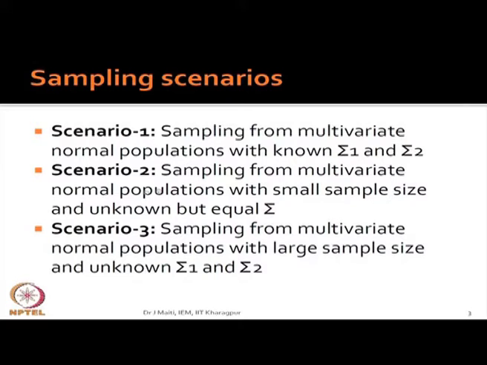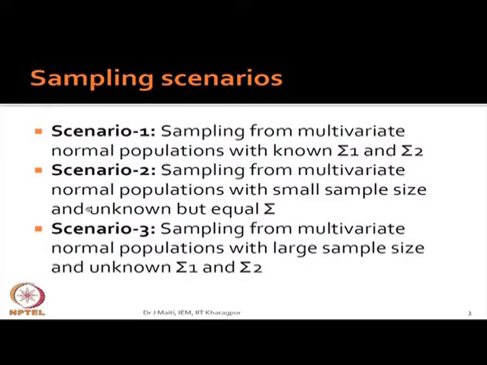So, scenario 1, scenario 2 and scenario 3. The first one is sampling from a multivariate normal population with known sigma 1, sigma 2. The second is sampling from a multivariate normal population with small sample size, not unequal, unknown but equal sigma. And the third is sampling from a multivariate normal population with a large sample size and unknown sigma 1 and sigma 2. We will discuss the second one, because that one you will be using more frequently.